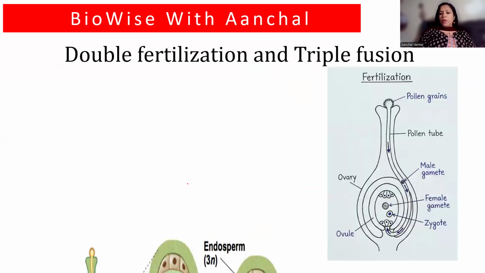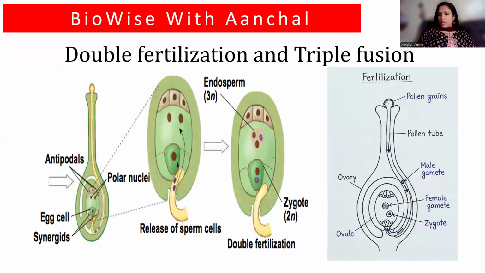Yes. Now, when you talk about double fertilization, see, this is the handmade drawing for the process of fertilization. You can see here the pollen tube, the pollen grain germinates, and the male gamete, and you have the tube nucleus moving here. The generative cell divides into two and forms two male gametes. So here they have given an extra, it should be only three. Okay, these are all antipodal cells. What are they? They are antipodal cells.